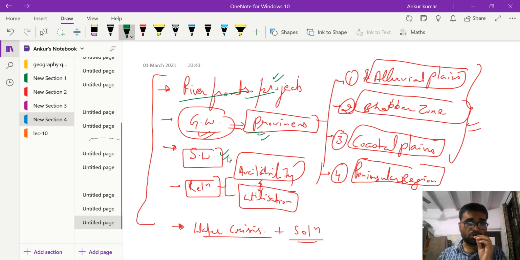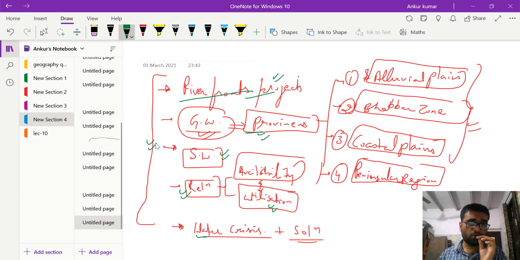The third part was the surface water, and the relationship between the availability of water and the utilization of water, right? We subdivided this section and did it in detail with a map. And finally, the concluding part of the last class was the water crisis and the solutions that can be proposed.